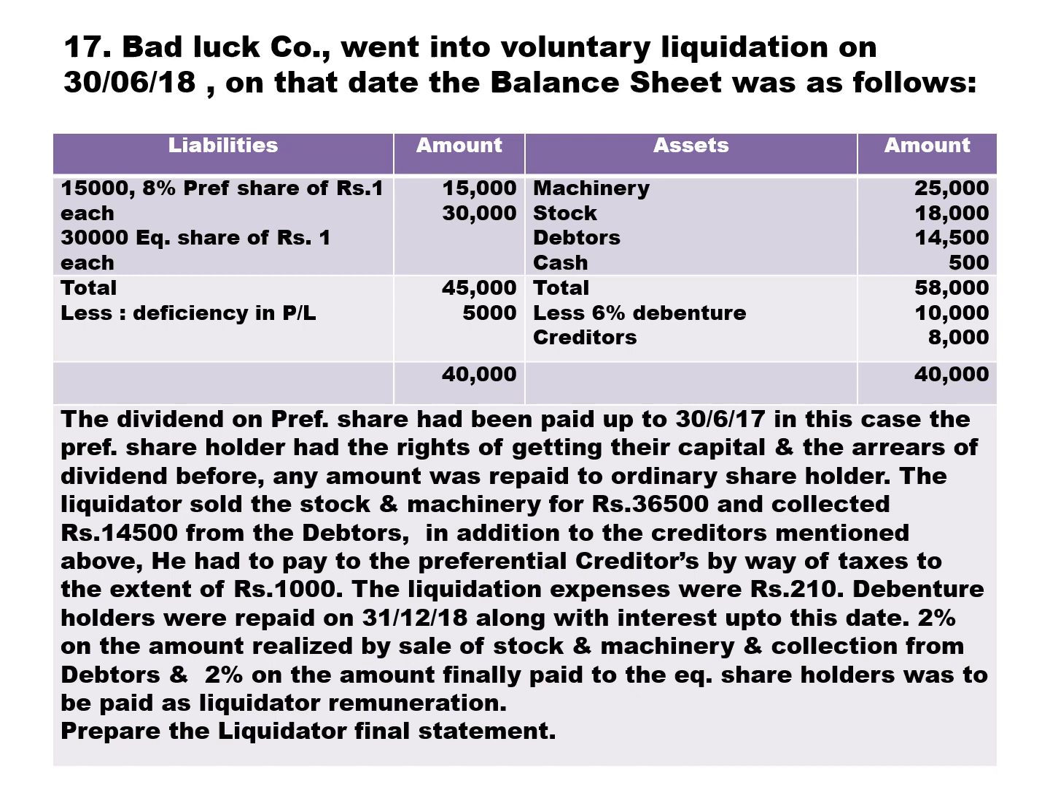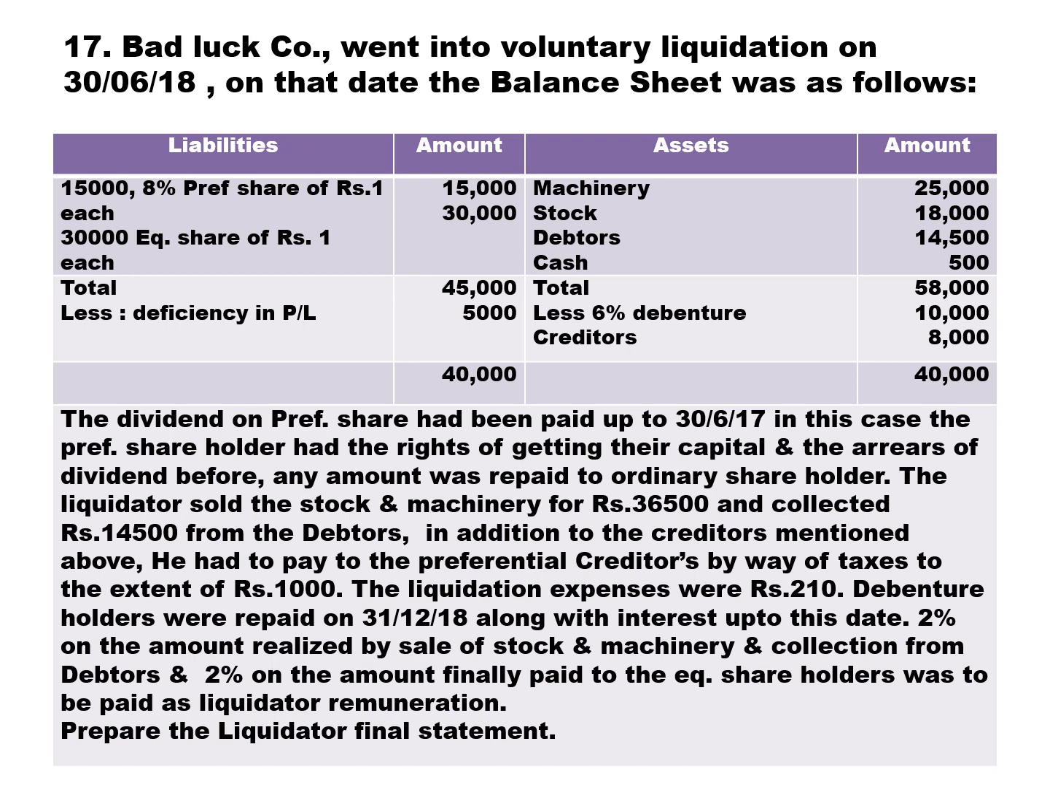The liquidator sold the stock and machinery for 36,500 and collected 14,500 from the debtor. In addition to the creditors mentioned above, he had to pay preferential creditors by way of taxes to the extent of 1,000. The liquidation expenses were 210.